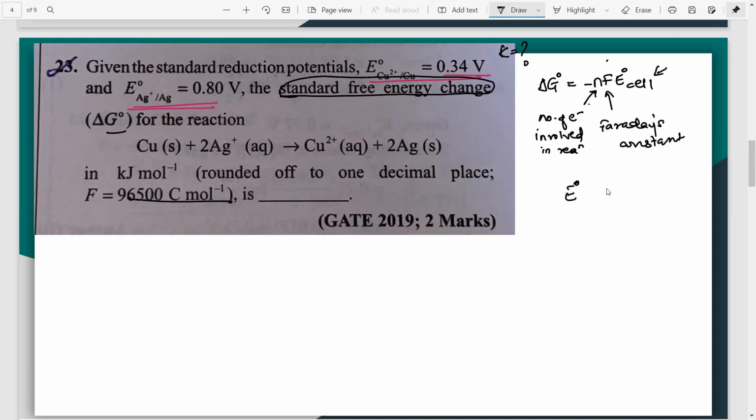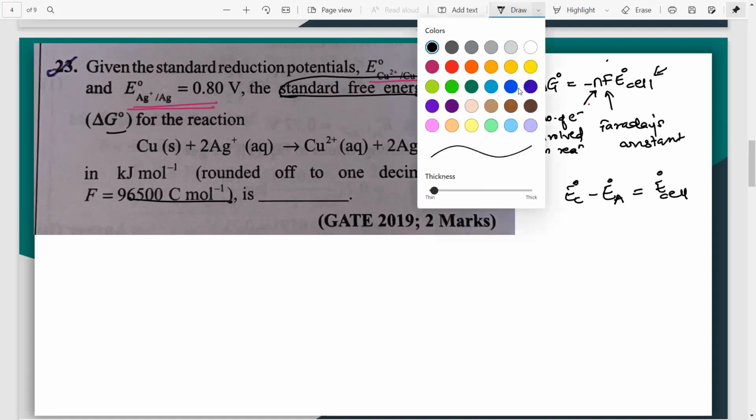E0 cathode minus E0 anode is the EMF of the cell, standard EMF. Now, in the previous problems, they used to give you a cell notation. And I told you that whatever is to the left of the salt bridge, you take it as anode. Whatever is to the right, you take it as a cathode. Now, here we have a slight problem. What the problem is? That you don't know what is your cathode and what is your anode. So, how to solve such kind of questions?